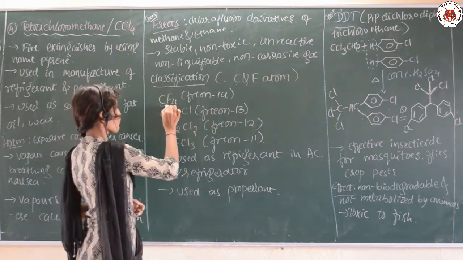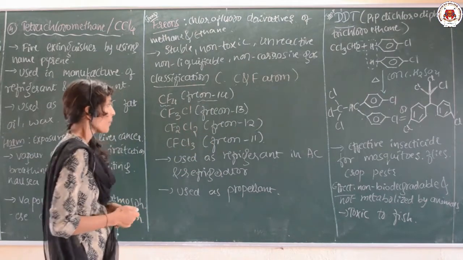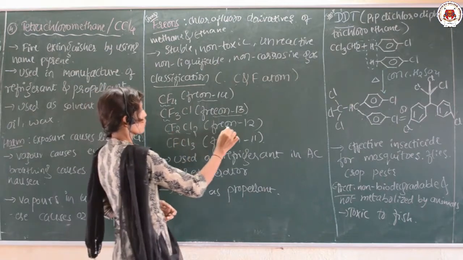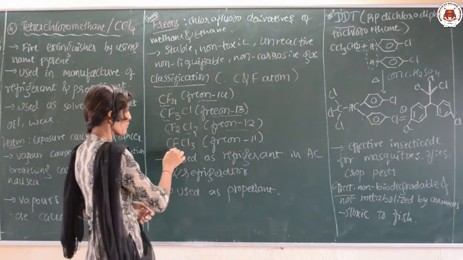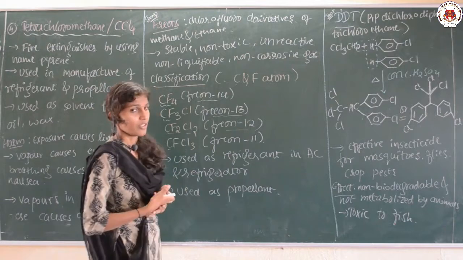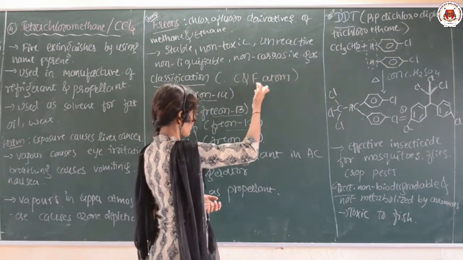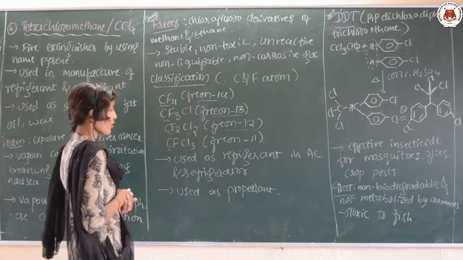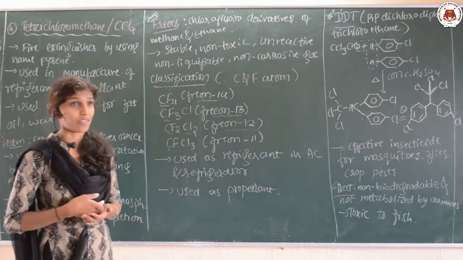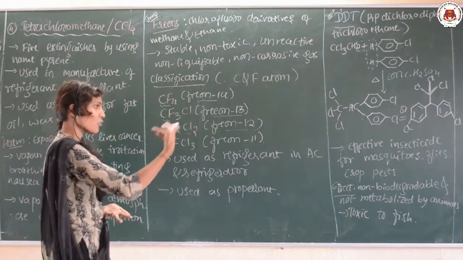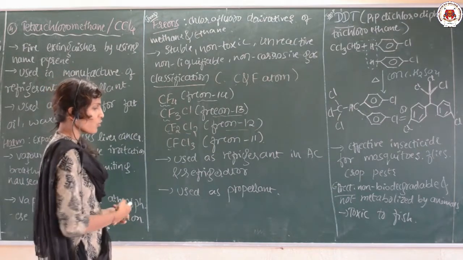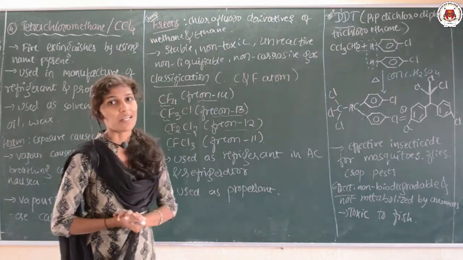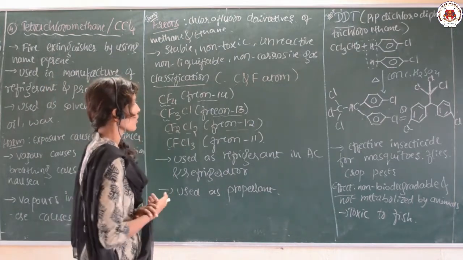If it is CF4, that is called freon 14. If it is CF3, it is called freon 13. If it is CF2Cl2, that is freon 12, and CFCl3 means freon 11. Depending upon the number of carbon and fluorine atoms, they are classified in this way. And what is the use of freons? Freons are used as a refrigerant in the refrigerator as well as in the AC. They are also used as a propellant in rockets.